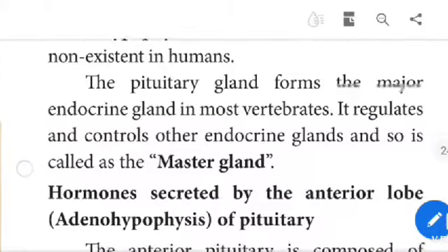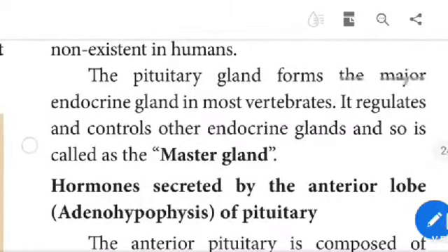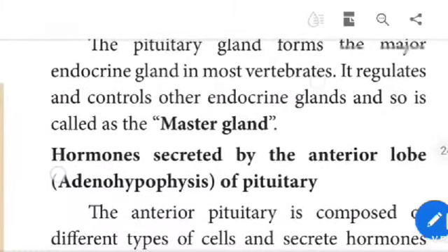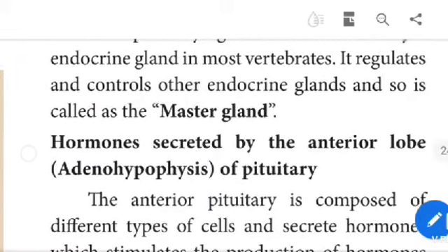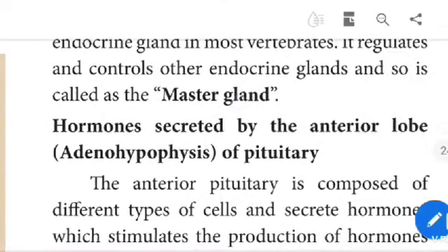The pituitary gland forms the major endocrine gland in most vertebrates, and regulates and controls other endocrine glands, and so is called the master gland.